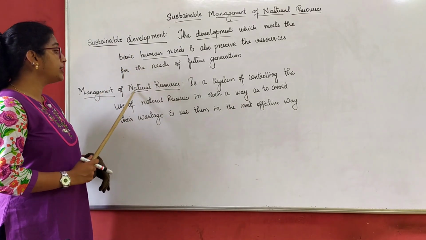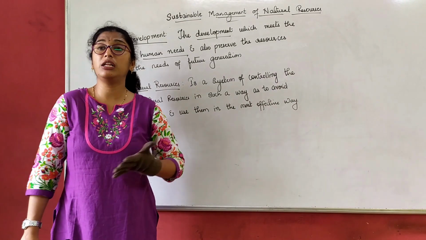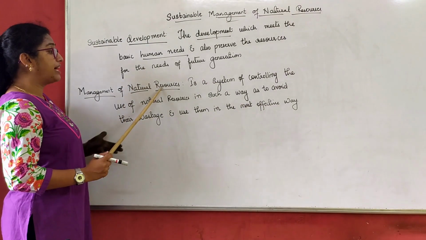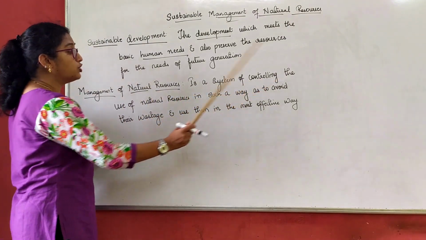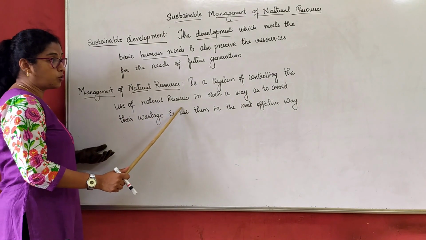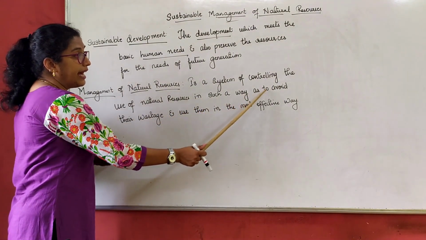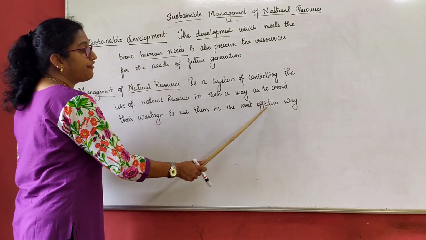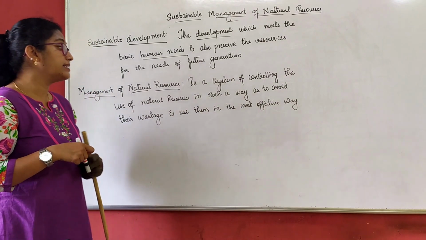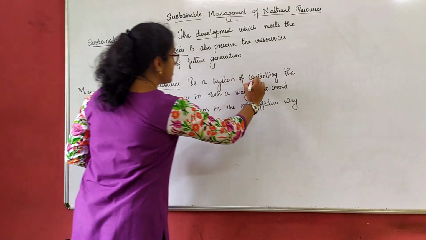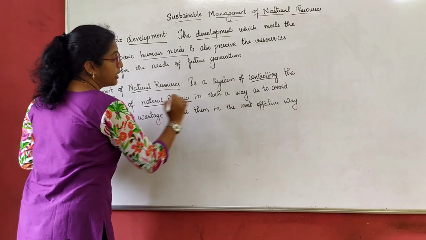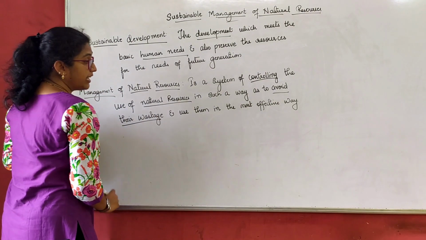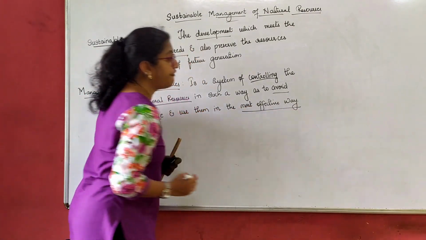Next, management of natural resources. How do we actually manage the natural resources? Management of natural resources is a system of controlling the use of natural resources in such a way as to avoid their wastage and use them in the most effective way. The main thing here is it is controlling. What I just underlined, it is controlling the use of natural resources in such a way to avoid their wastage and use them in the most effective way.